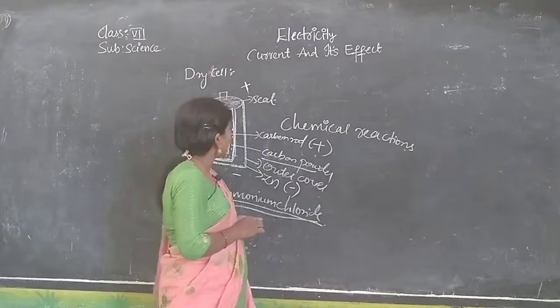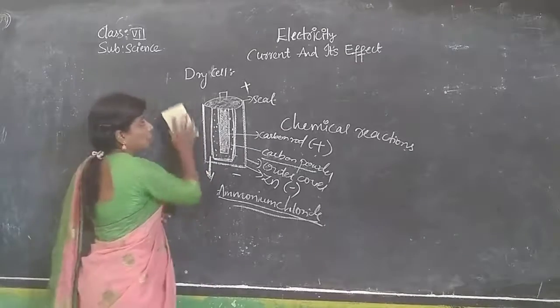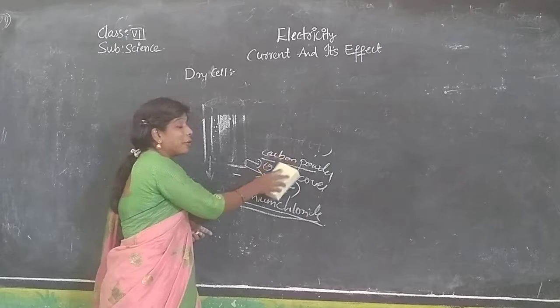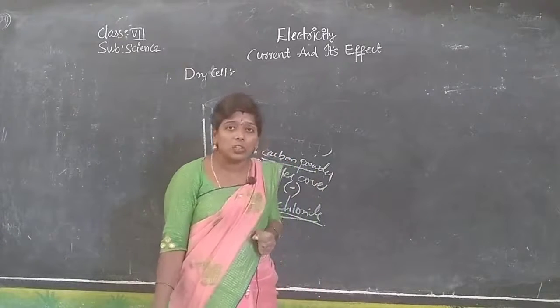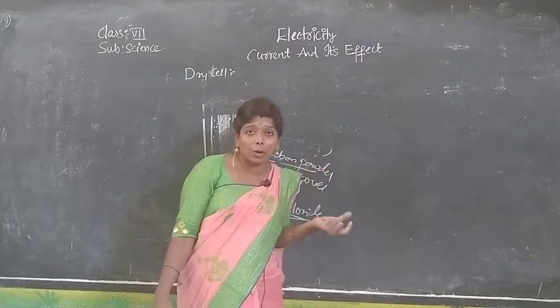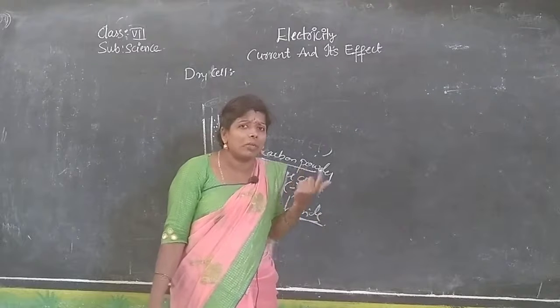This is about our dry cell. You can see, if you kept a cell in your remote 6 months back or 3 months back, after 3-4 months the remote will not work.